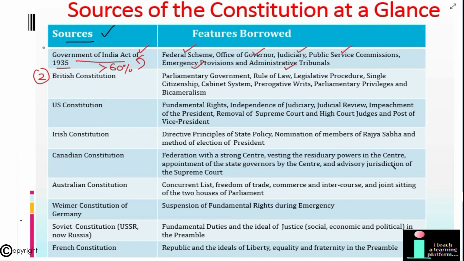If I talk about the borrowed features from British Constitution, these features are parliamentary government, rule of law, legislative procedures, single citizenship, cabinet system, prerogative writs, parliamentary privileges and bicameralism. In Britain, writs are known as prerogative writs.